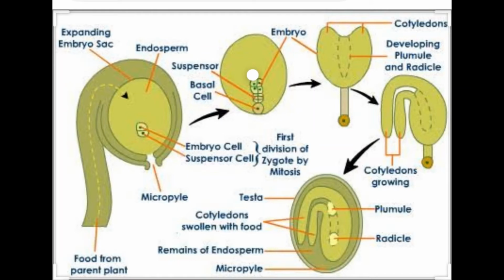So finally you can see at the micropylar end the same process inside this ovule, and in the last diagram you see inside the ovule the embryo is formed. Okay, there you can see radicle and plumule and cotyledon. This we already studied in class 11th. So finally the embryo is formed inside the ovule. This was our target, that is called embryogenesis.